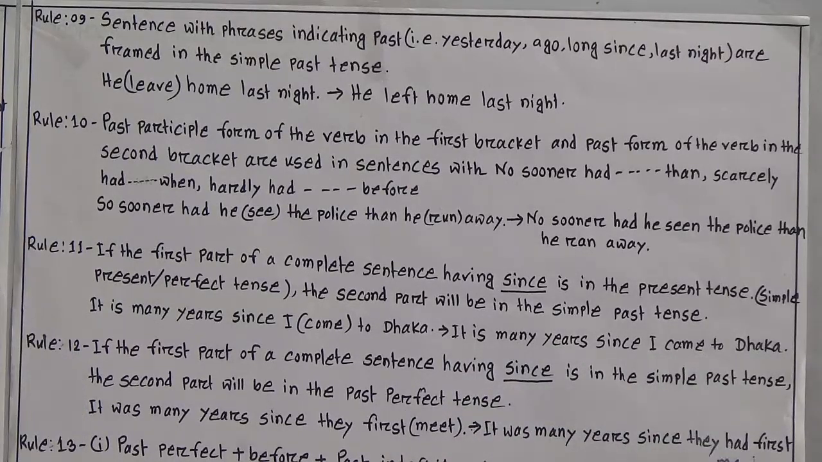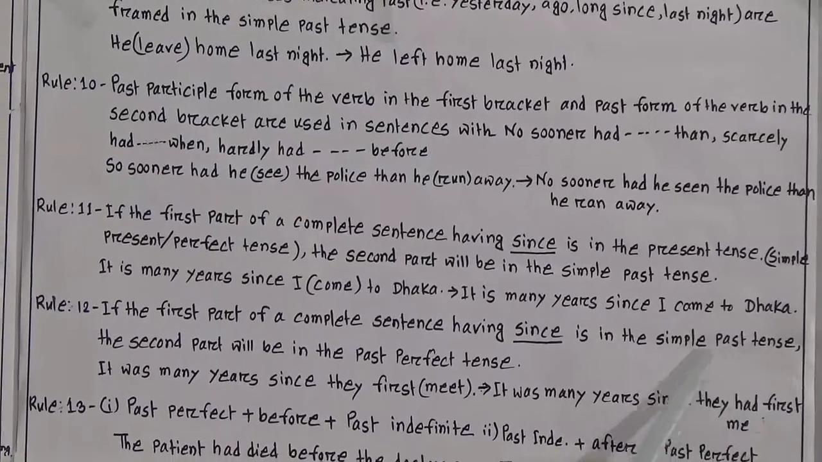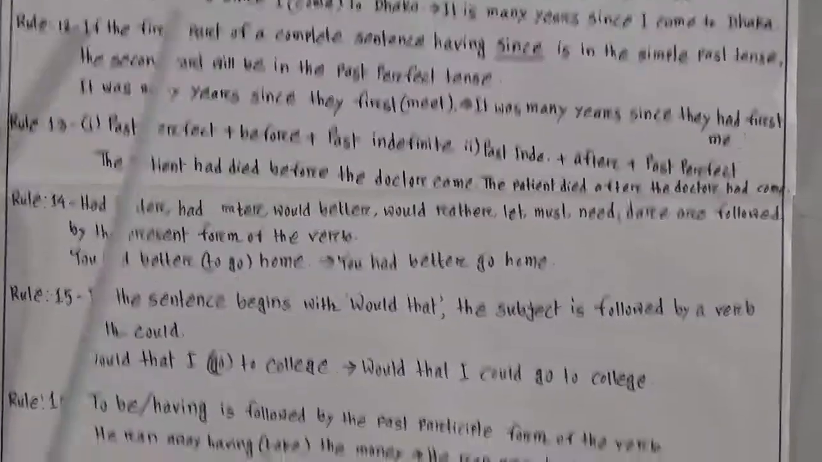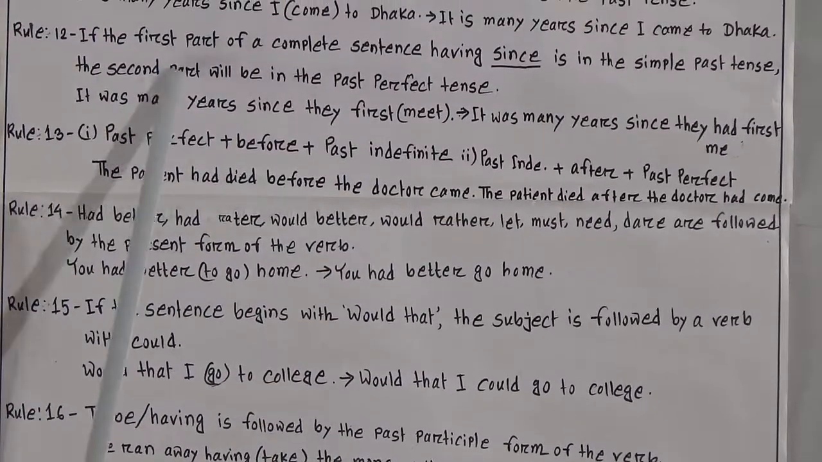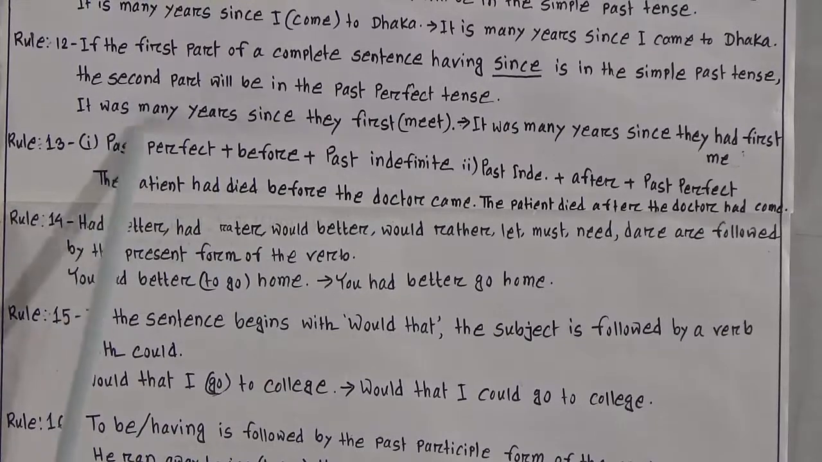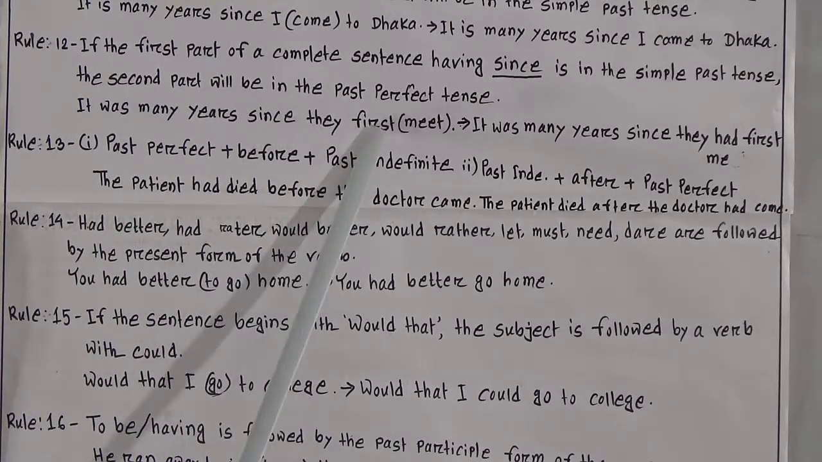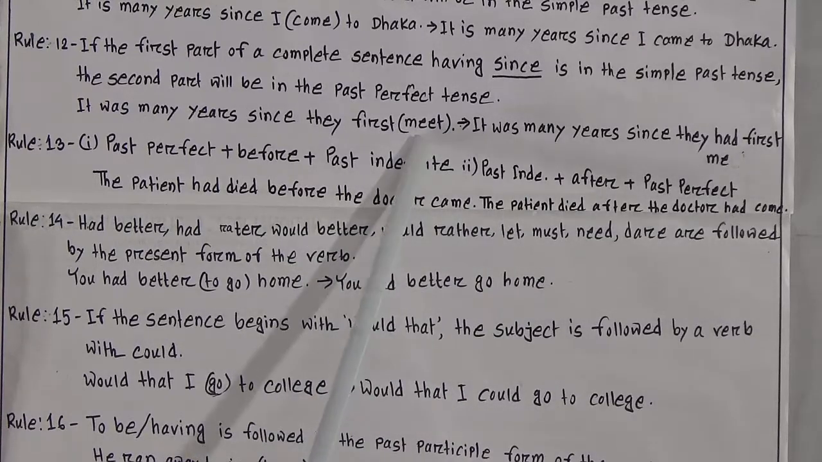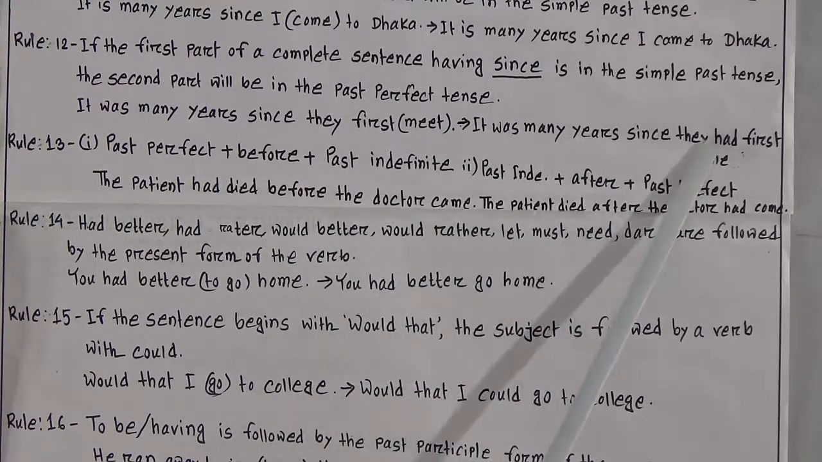Rule number 12. If the first part of a complete sentence having since is in the simple past tense, the first part will be simple past tense, and the last part will be past perfect tense. It was many years since they first, so look here, had met will be the correct one. It was many years since they had first met, M-E-T. It will be M-E-T.